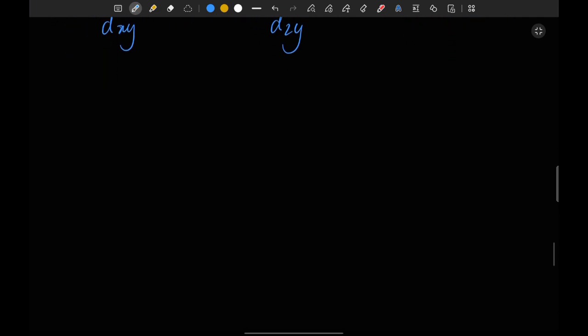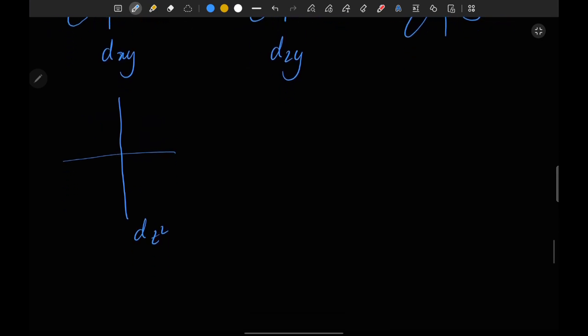Next orbital is dz square. It has z square, which means it has two components of the z direction. So if this is the y direction and this is the z direction, then its loops will look like that. Both loops are on the same single axis, so it's called dz square.